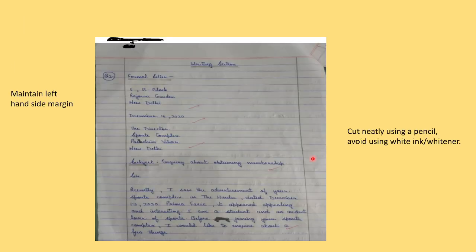Then after that, this is the way that you have to write, a neat way. Maintain the left hand side margin. Margins you can see on both sides, but for the letter, you have to write along the left hand side of the line. So don't go zigzag, where first you write 6B Block here, then write Rajouri Garden there, and then New Delhi on the other side. So maintain a left hand side margin.